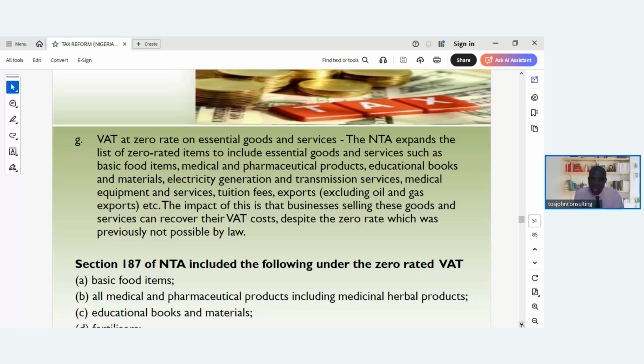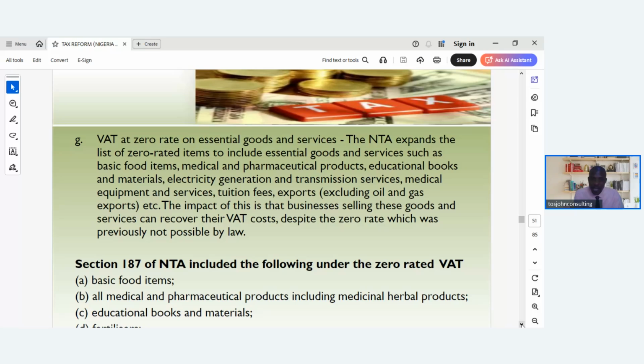The impact of this is that businesses selling these goods and services can recover their VAT costs, despite the zero rate, which was previously not provided by law. So in the current tax act, you don't have something like this, but in the NTA, it has been introduced, which is a plus for manufacturers and those that are into production businesses.